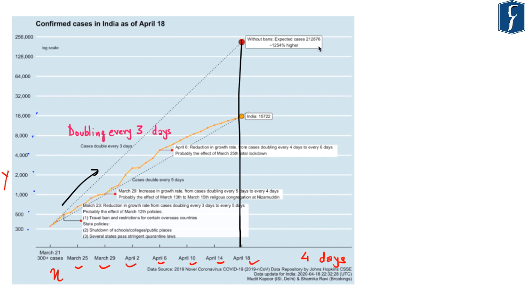If we had followed this particular graph, then on 18th of April we would have had an expected case count of more than 2 lakh. However, we have contained these cases only up to 15,722 as per this report of Johns Hopkins University. Now this graph in yellow represents the case of India. As you can see, initially the yellow graph was similar to this particular graph. However, we have tried to slow down the peak, and now the peak seems to be flattening. And this is good news with respect to containment of COVID-19 virus, especially in India.